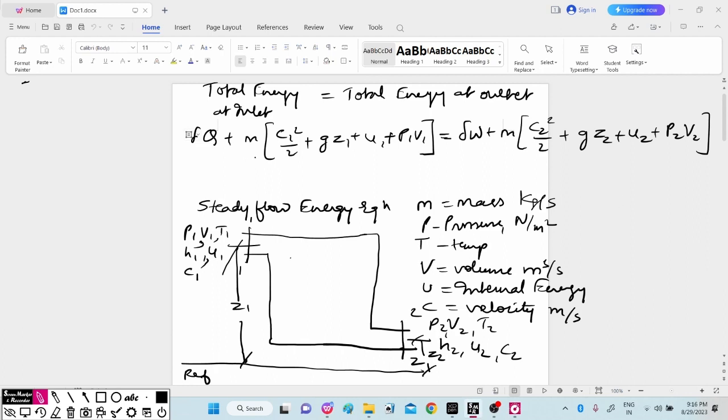Now here, considering the equation del Q is equal to du plus del W, we'll write down this equation with respect to the steady flow system, because we know there is no change in properties with respect to time. So considering these properties,